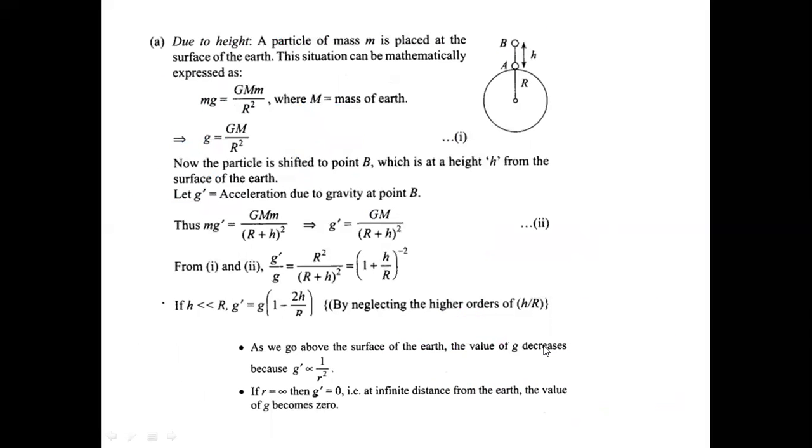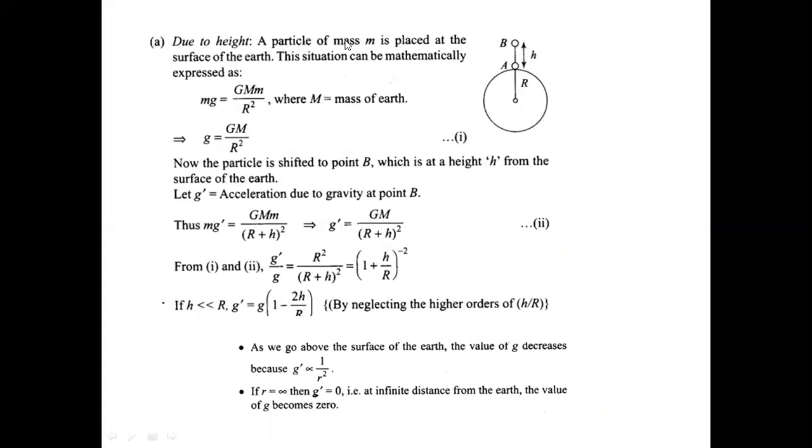First, the height. Let us assume this is the earth, with radius r. A particle is at height h, that is at position B. A is a position on the surface of the earth.